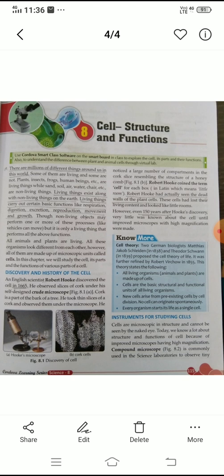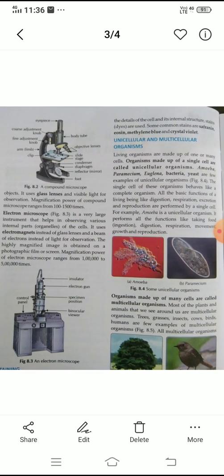After that, instruments. Because we cannot see cells with our naked eye, to observe the cells we require a microscope. There are mainly two types of microscope you will study in this chapter. Compound microscope, and the first diagram is there. You all see the figure here.